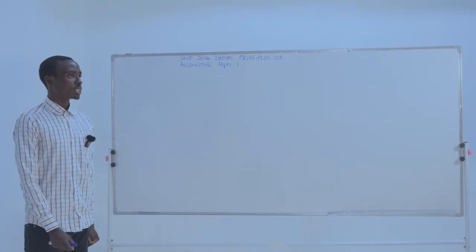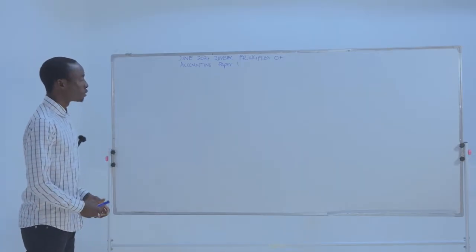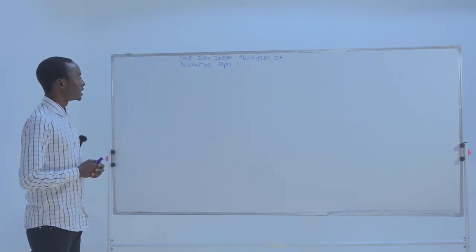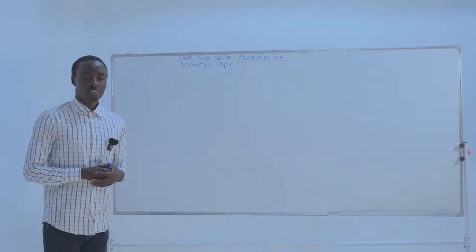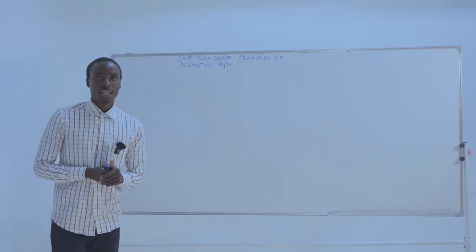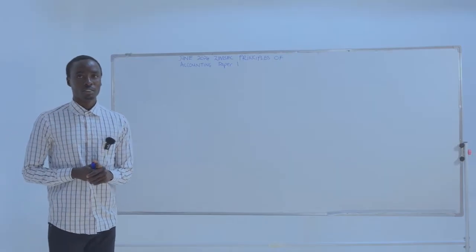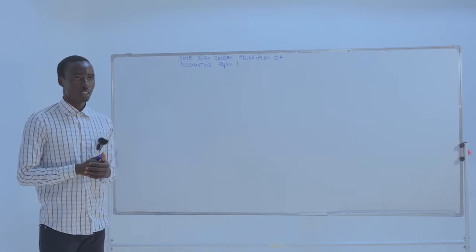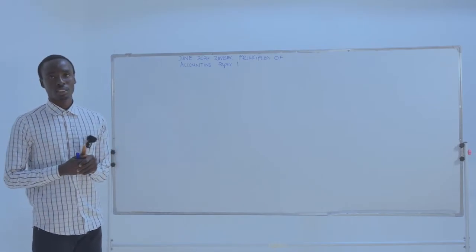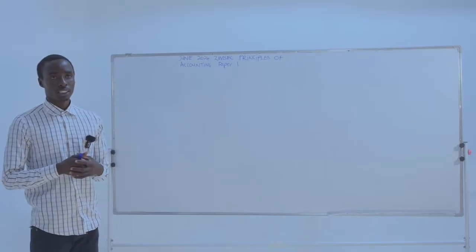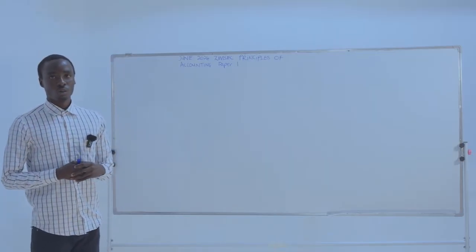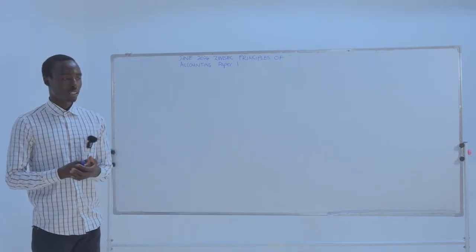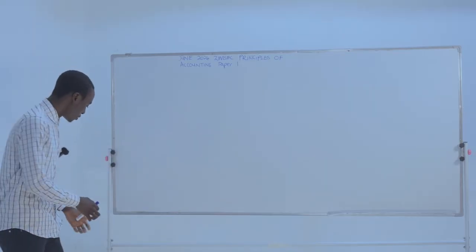Today we want to discuss the June 2024 Zimbabwe School Examination Council Principles of Accounting Paper 1. This video is going to be a part series video. We are going to discuss questions from number 1 up to 20 in the first part of the video. Then in the second part, we are going to discuss from number 20 to number 40. So the questions are projected. Let's discuss. So let's start.